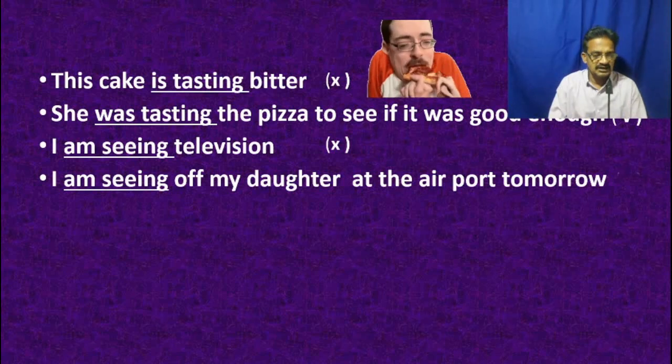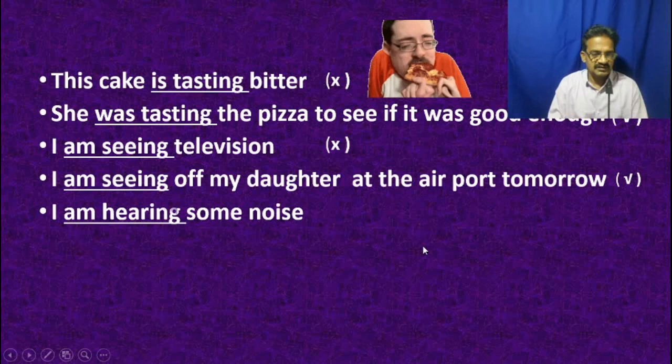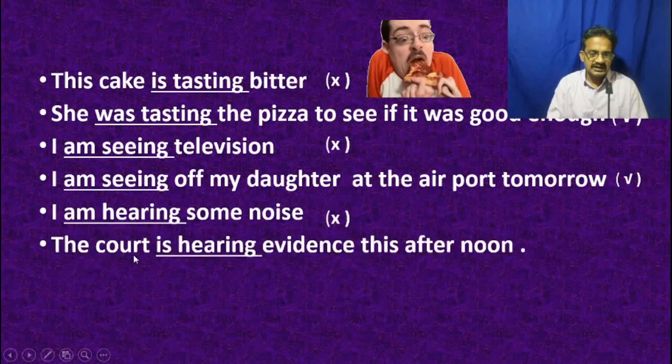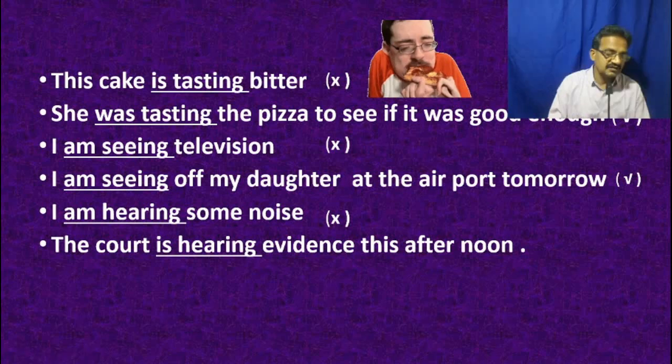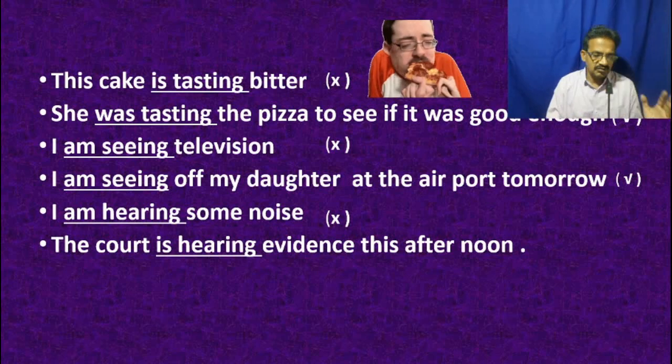So friends, let us see this example. "I am hearing some noise." Hearing is a sensory perception and cannot be expressed in continuous, and it is a state verb. And in the second sentence, "The court is hearing evidence this afternoon," hearing involves some multiple action, that is a physical involvement, and there is a course of action that takes place, so that it can be expressed in present continuous tense.